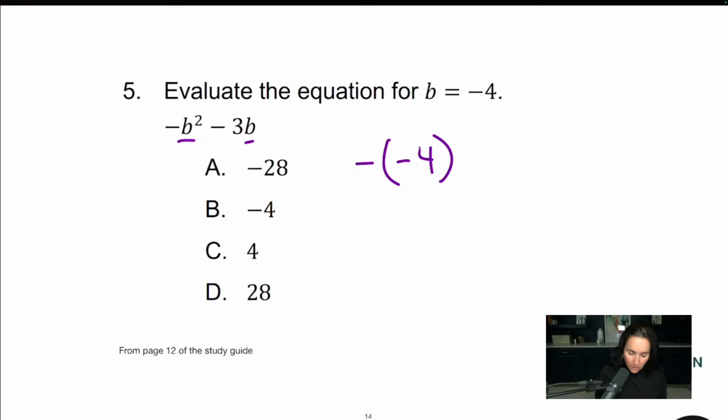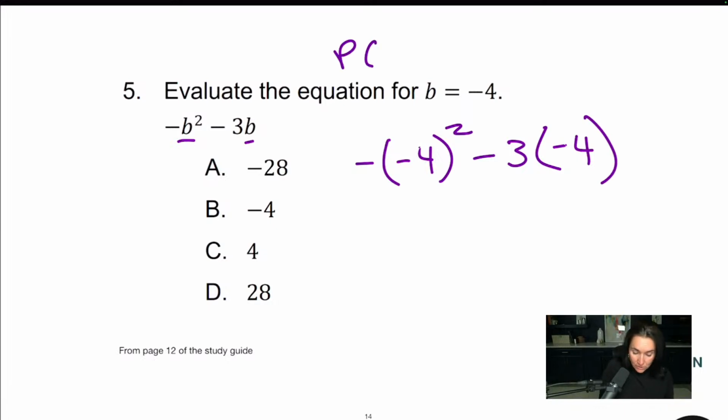-4, because there's a B there, squared minus 3 times -4. Be careful. So this is a PEMDAS question as well. So this also gets your number sense. And I'll show you why this is important. PEMDAS: parentheses, exponents, multiplication and division, whichever comes first, adding and subtracting, whichever comes first, okay?